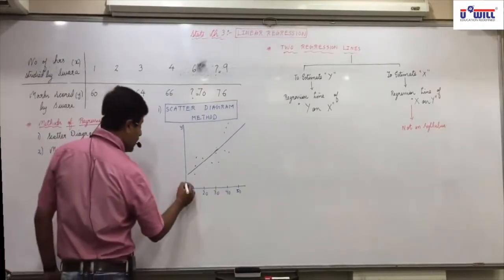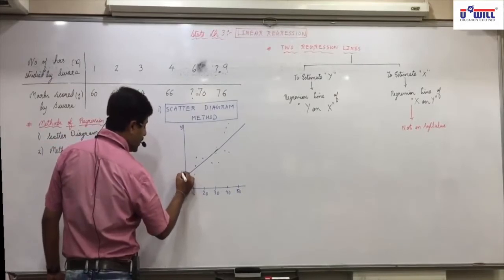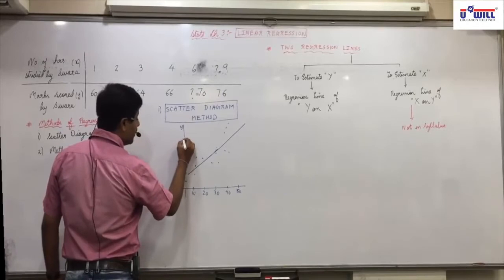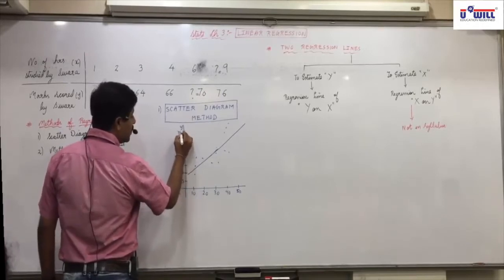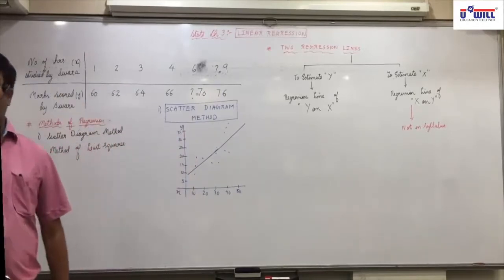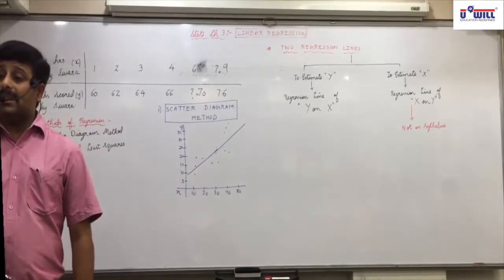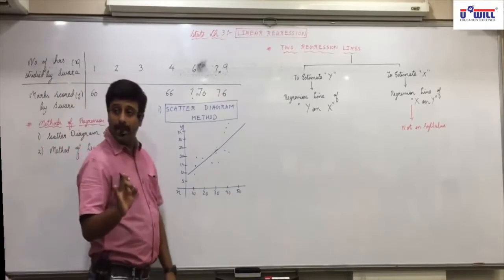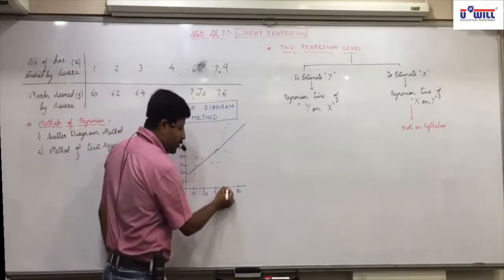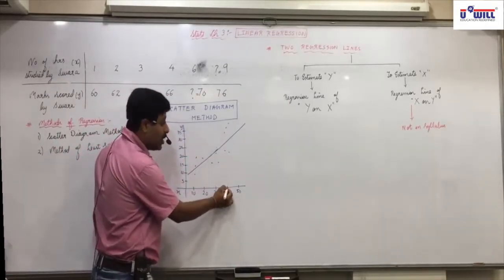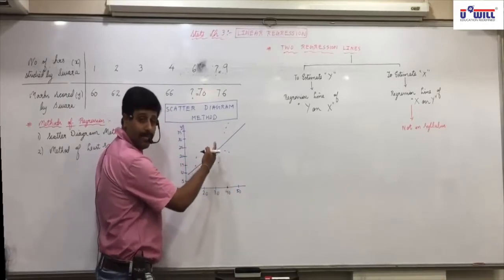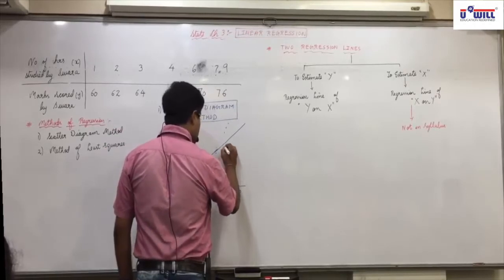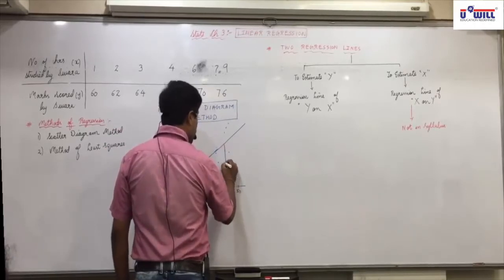From x value 40, make a perpendicular to the line of regression.